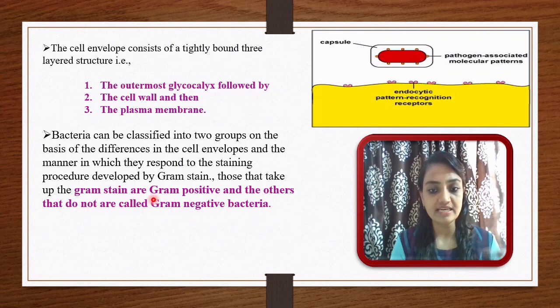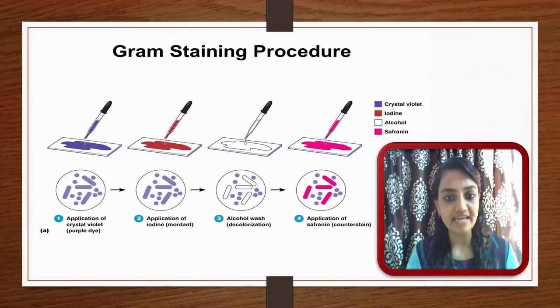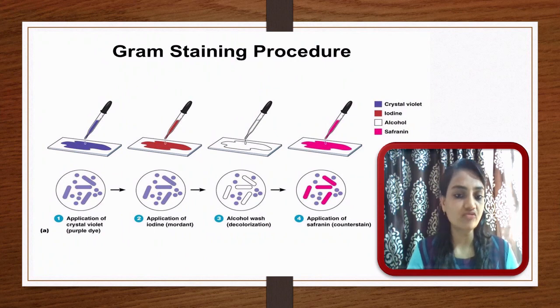Let me repeat: those that take up the Gram stain are considered Gram positive, and the bacteria that do not take up the Gram stain are considered Gram negative bacteria. Now let me try to understand what Gram staining is. First, you take some bacteria on a glass slide. Then you apply crystal violet, a purple dye, and on application the bacteria will be observed purple in color.